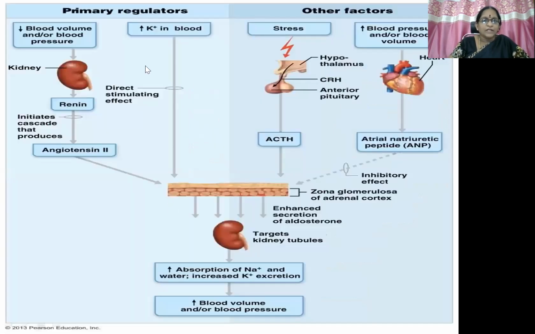Then here we will see how it happens. Decreased blood volume or blood pressure, both the factors are combined here. So renin is secreted, so angiotensin 2 is secreted. Then it is going to stimulate the zona glomerulosa of the adrenal cortex. So synthesis of aldosterone happens. So there is sodium retention and potassium excretion, increased blood volume and blood pressure.